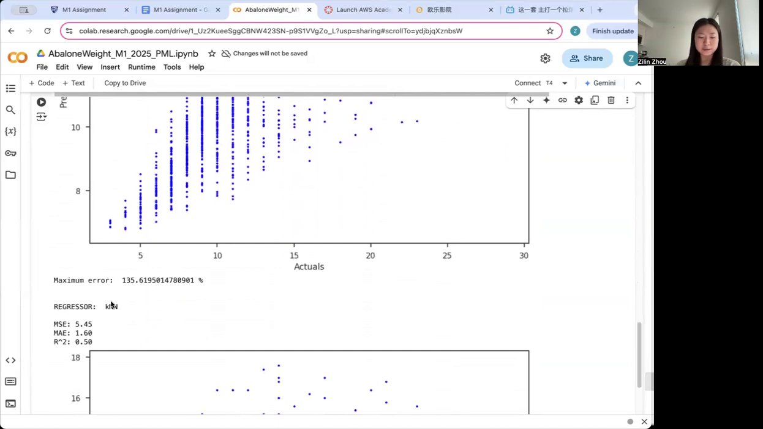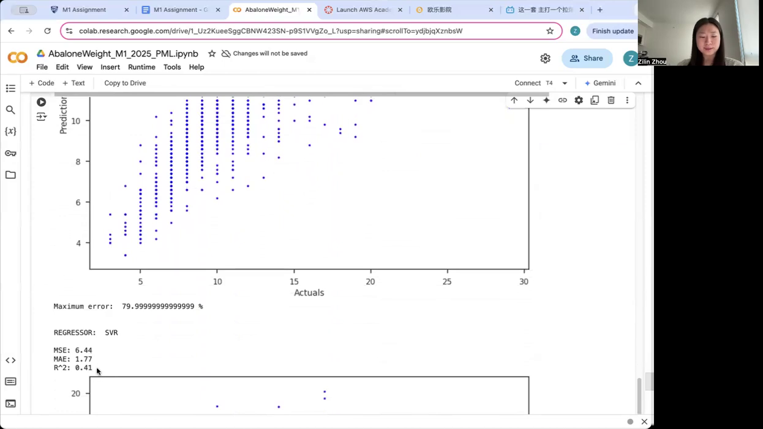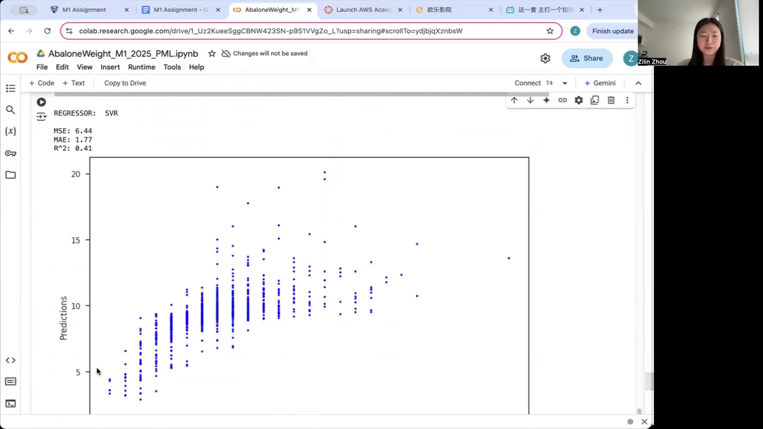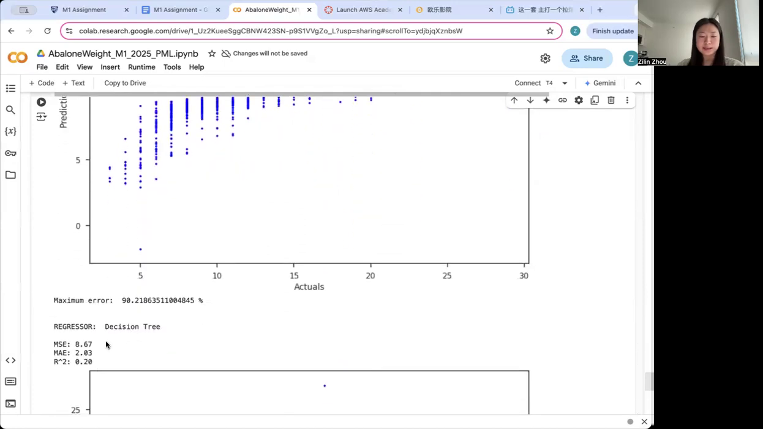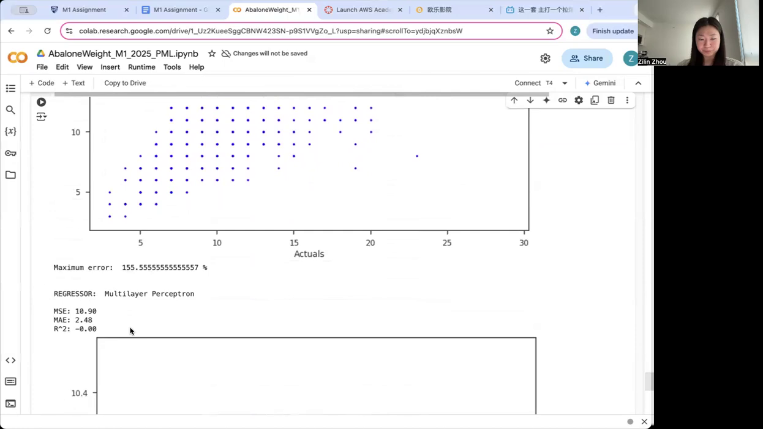Nonlinear models performed better in certain cases. KNN achieved an R squared of 0.5, outperforming lasso and elastic net, while SVR reached 0.41. Decision tree regression performed poorly with an R squared of 0.2, indicating high overfitting. Multi-layer perceptron performed the worst with an R squared of about zero, failing to generalize effectively.